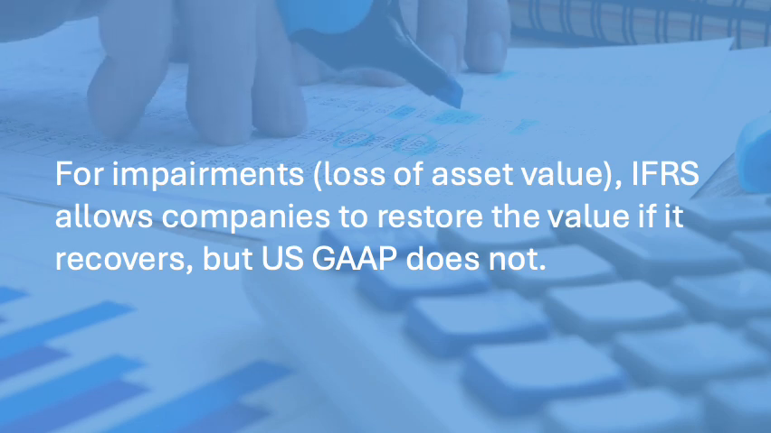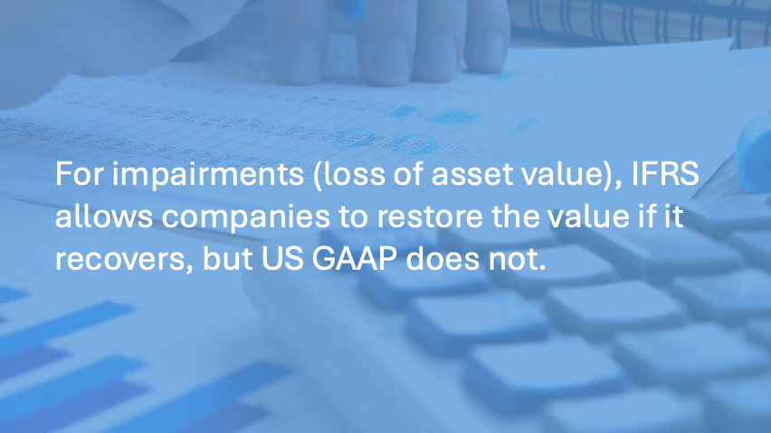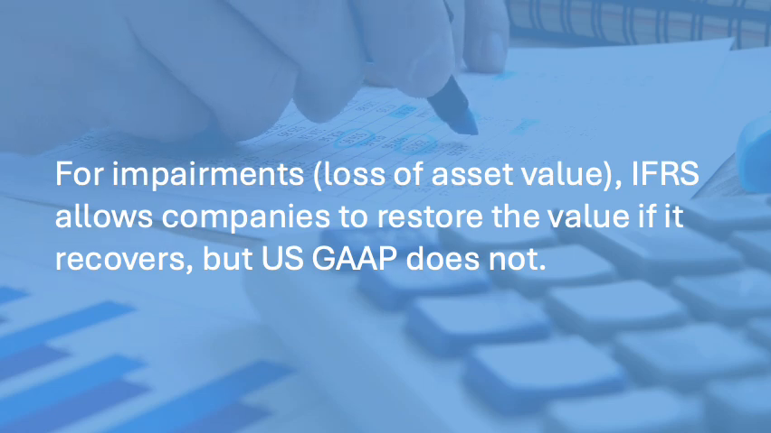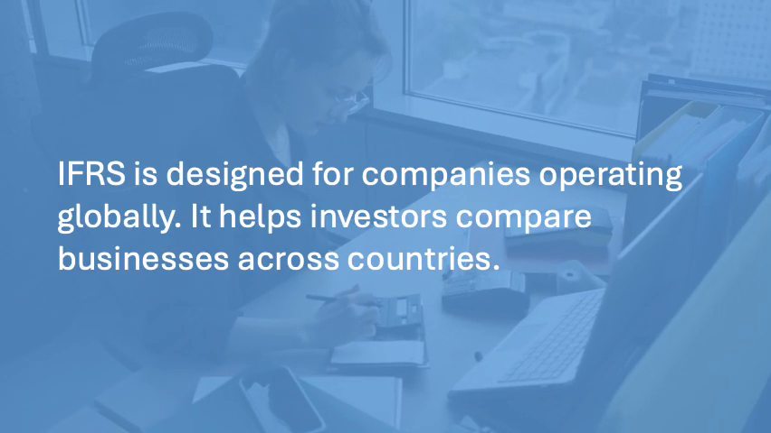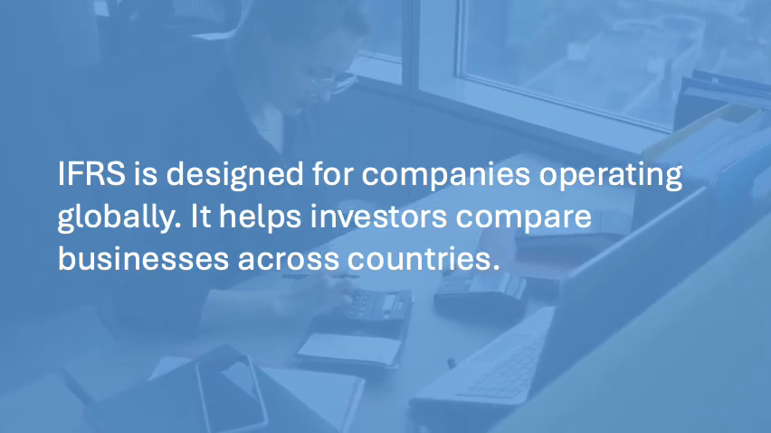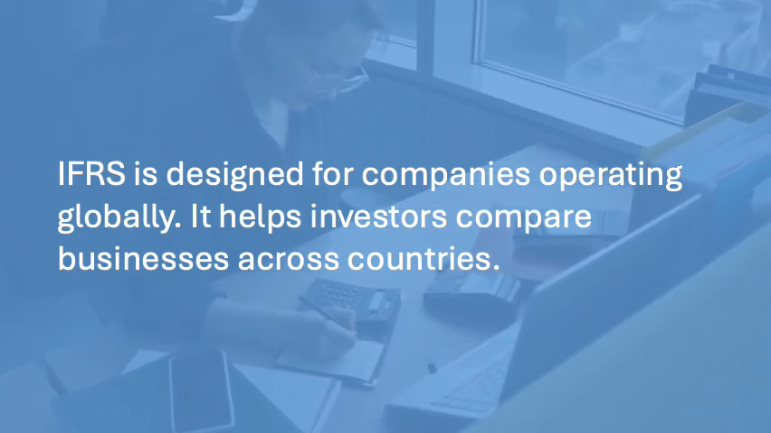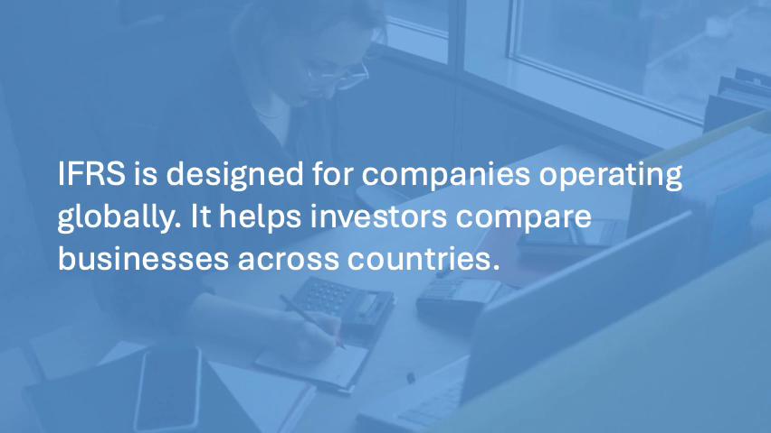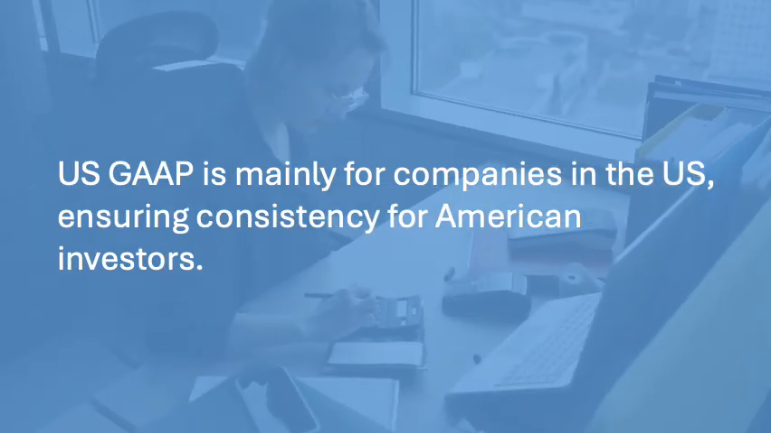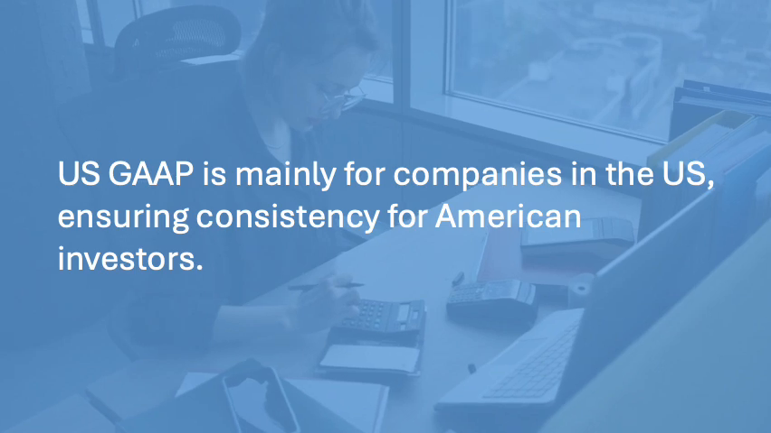For impairments, loss of asset value, IFRS allows companies to restore the value if it recovers, but US GAAP does not. IFRS is designed for companies operating globally. It helps investors compare businesses across countries. US GAAP is mainly for companies in the US, ensuring consistency for American investors.